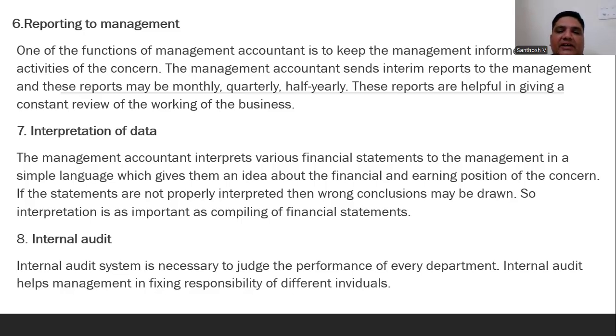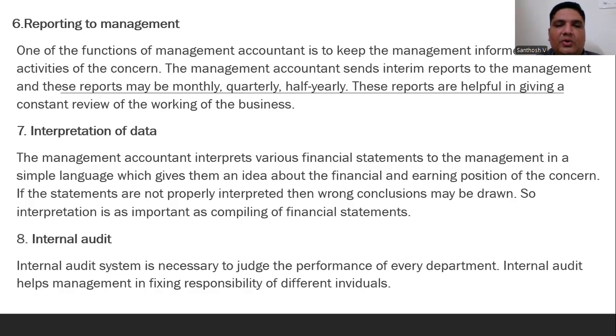Next, interpretation of data. There are n number of informations available. In financial accounting, cost accounting, and management accounting, the management accountant interprets the various financial statements for the management in simple language, giving an idea about the financial position of the company, the profit and loss account statement, and so on. Proper information should be given. For example, when purchasing plant and machinery, proper bills and vouchers should be presented to the auditors of the company also.